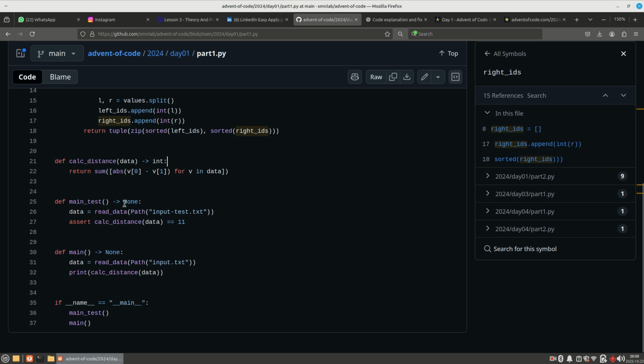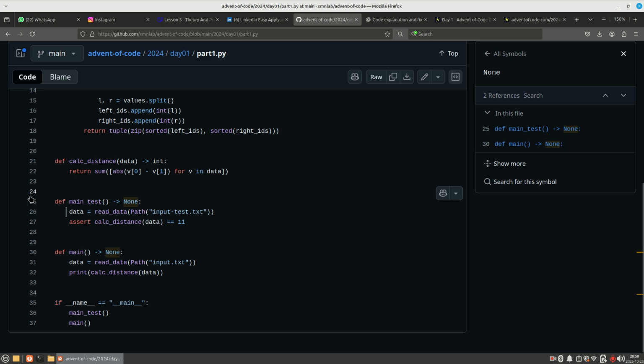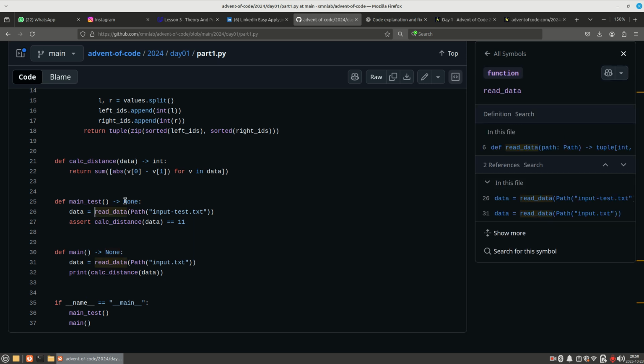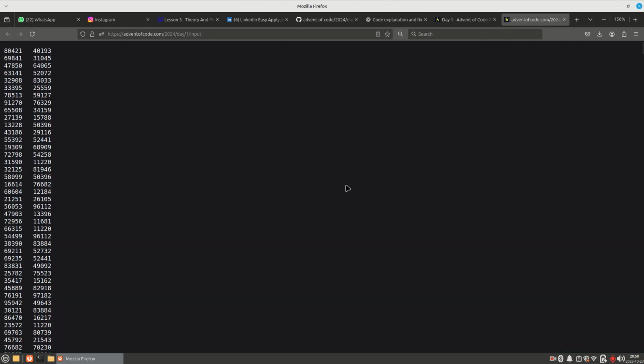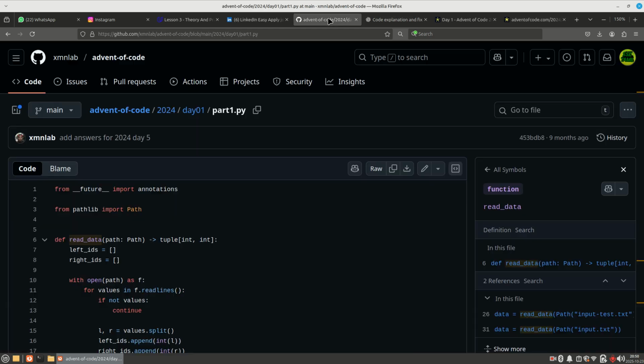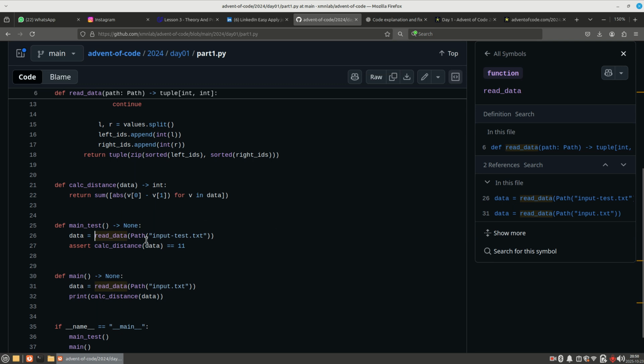The main test here is one of the main test functions, which returns none. There wouldn't be any output for this. The data is equal to read data, path of the file we are using. We are going to save the file. Here is the entire input we have. We are going to copy it and save it in a particular file, maybe input test.txt, or you can give whatever name you like.